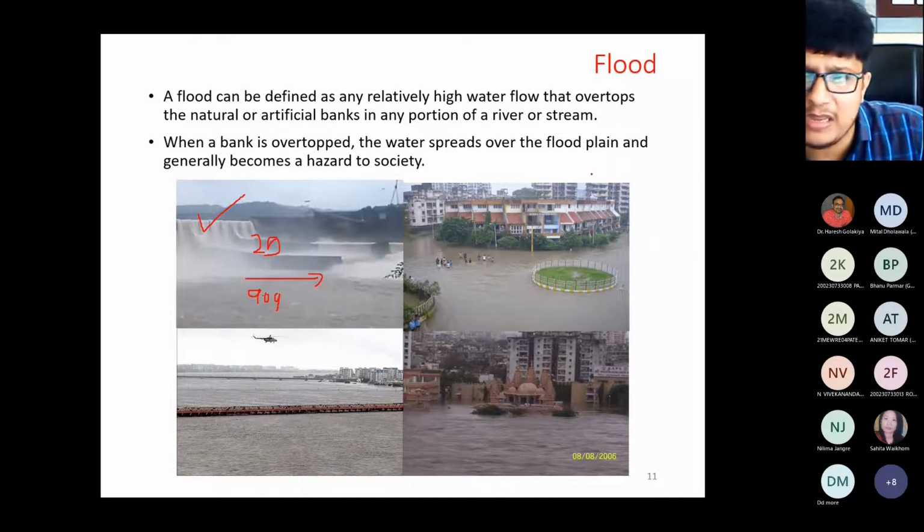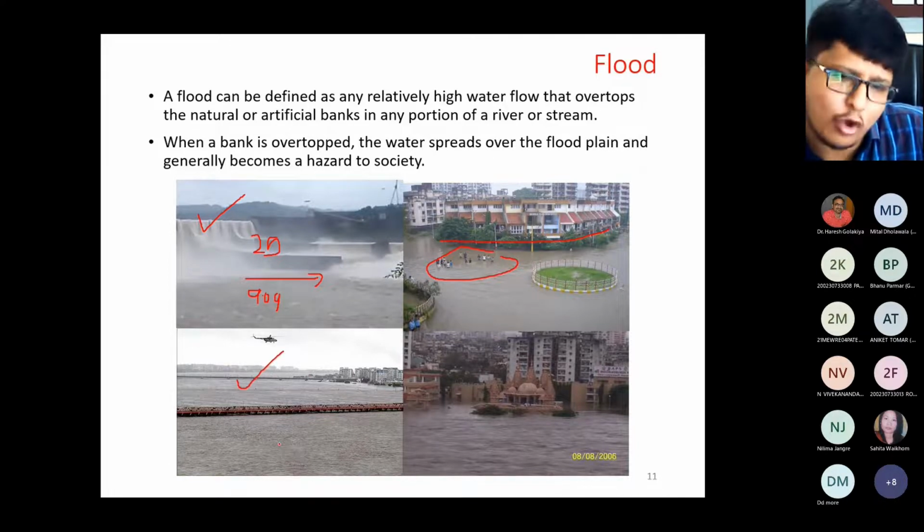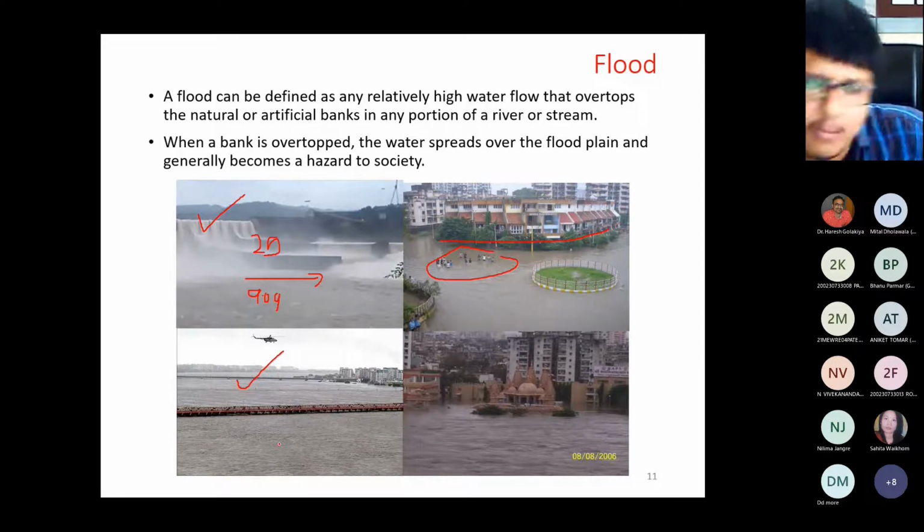This is one of the areas near Adajan. You can see this complex is up to this level. You can see the people also, half of the people are under water. Third photo, you can see the bridge. It is at the top level. If some amount of water is released from the dam, you can see the bridge also gets overtopped.